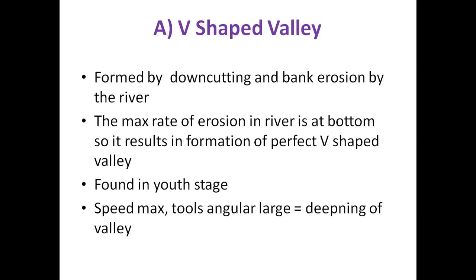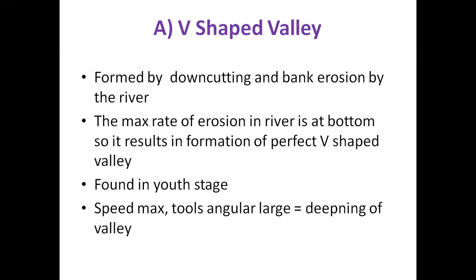That's why when you look at the valley, the width towards the upper side is maximum, and the width towards the bottom side is minimum. That's why a perfect V shape is developed in between two hills.